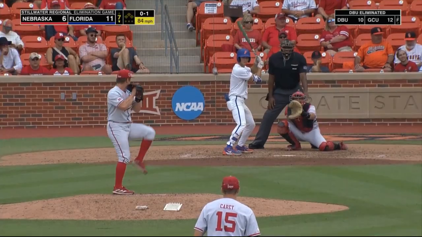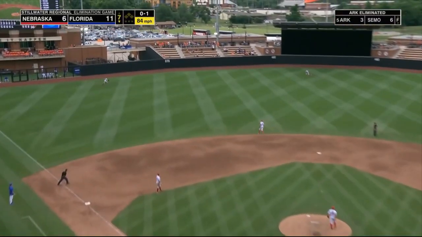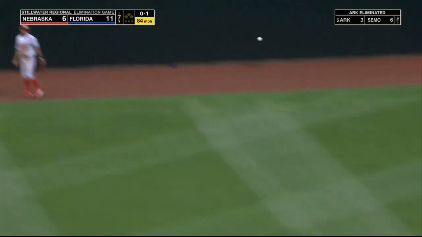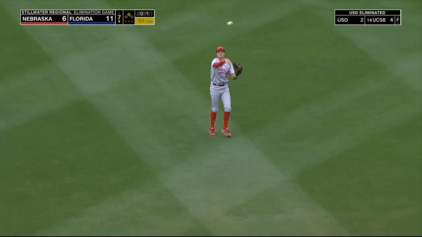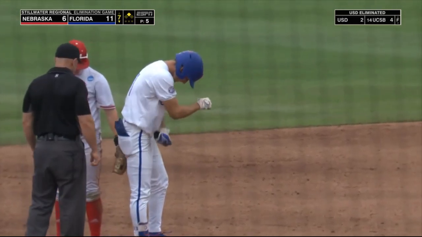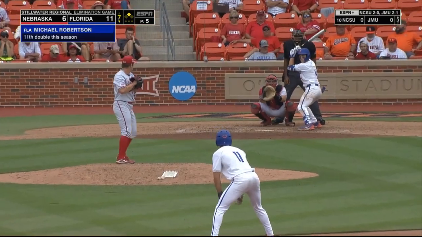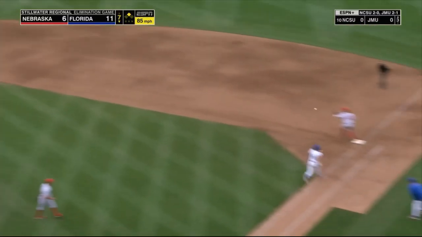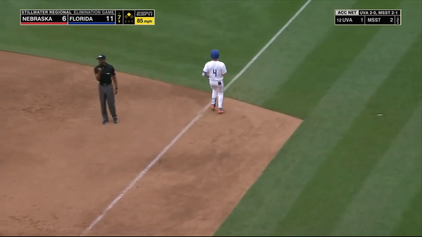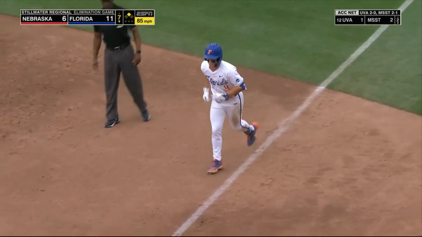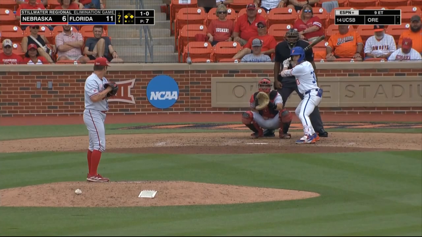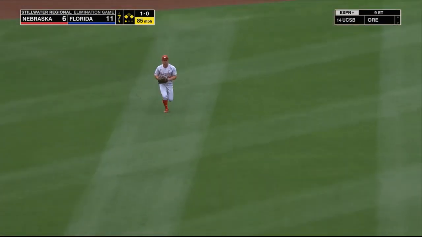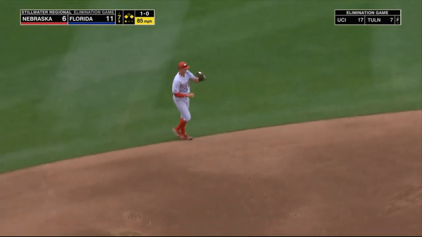Into the gap in left center field. That'll get down and cut off by Swanson, motoring his way to second. Is Michael Robertson. To short, here's Carey. Advances the runner, 1 down. Good read by Robertson too. Even though that's right at him, it's not hit hard. Line drive to left field. Robertson strolls home.